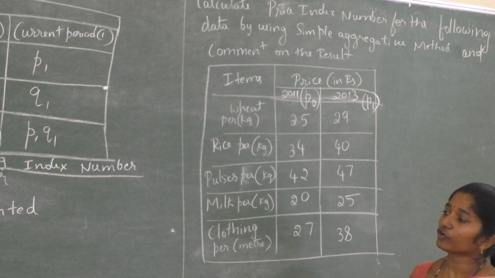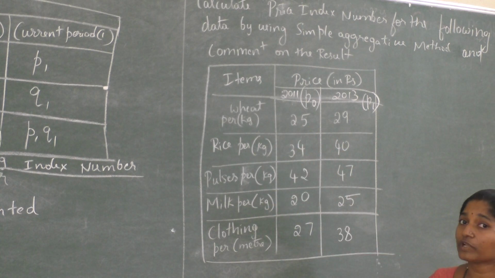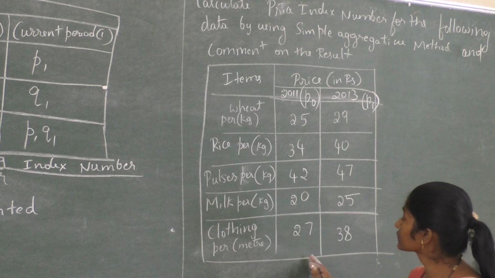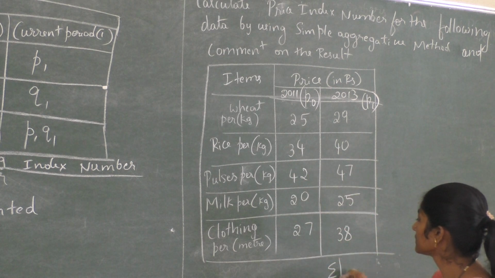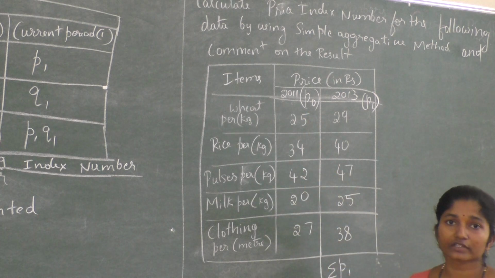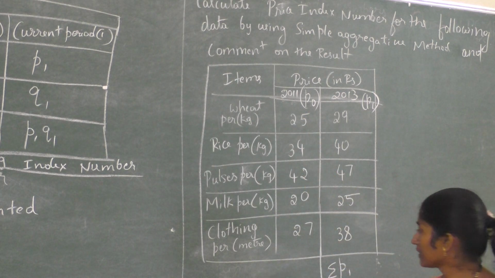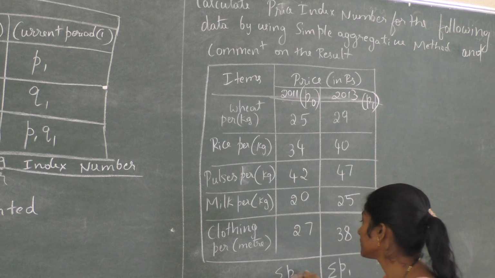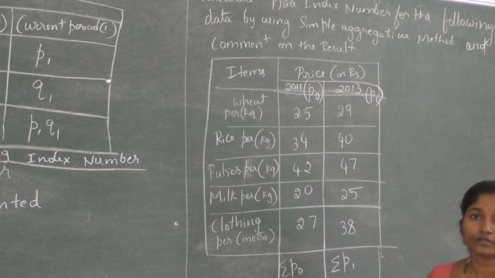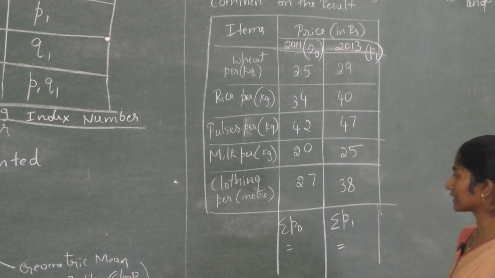For the aggregative price index number, our formula is summation P1, the total value of P1. Add all the P1 values. Next we need the total value of the base period, summation P0. Divide and multiply by 100, and you will get the answer.